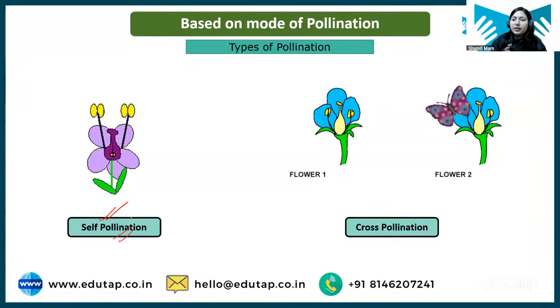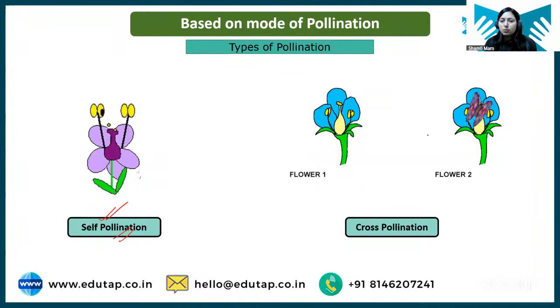Crops having such kind of mechanism are called self-pollinated crops. Your rice and wheat are self-pollinated crops, because in rice and wheat, the flower opens after pollination is completed, right? So the crops having such mechanism are called self-pollinated crops.